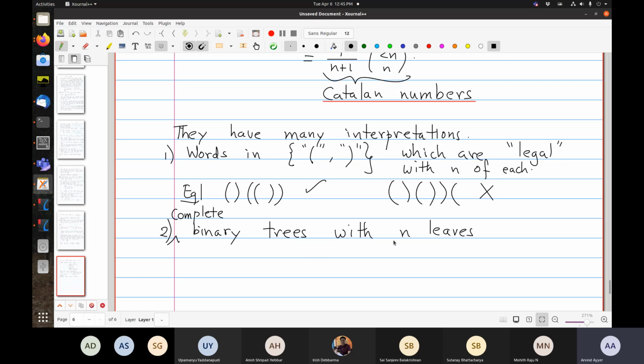I think there may be a shift here. It could be n plus 2 leaves. Let's see. So the first case is this. So that is 3 leaves, 2 leaves, and there is 1. So I think it's n plus 1. So this is more non-trivial.